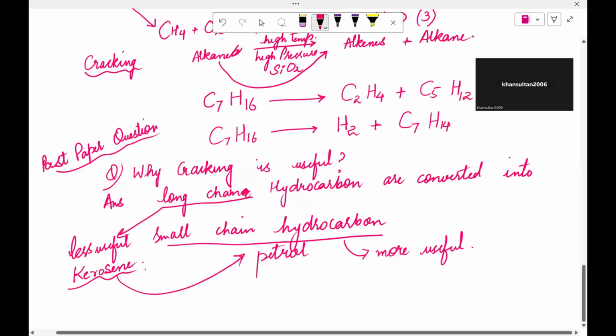In this way, a long chain hydrocarbon can be converted into a small chain hydrocarbon by the process of cracking. We can also describe it like this: long chain hydrocarbons which are less useful, for example kerosene, can be converted into more useful small chain hydrocarbons, that is petrol.